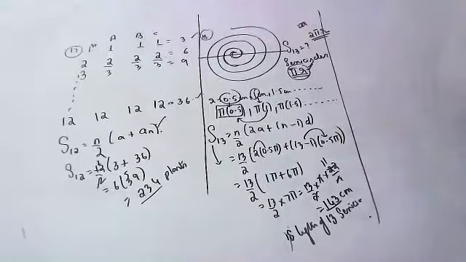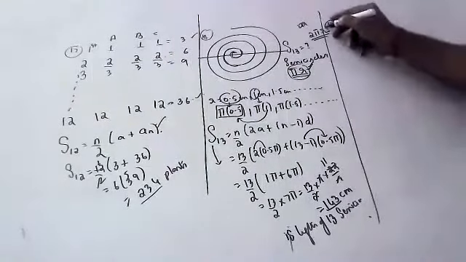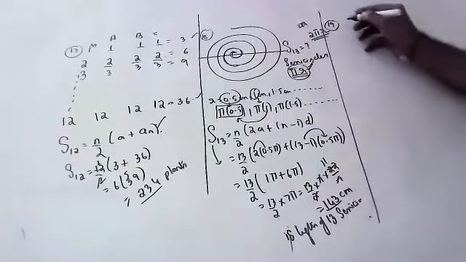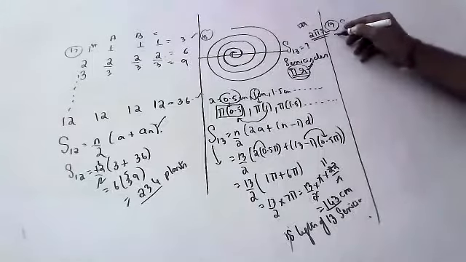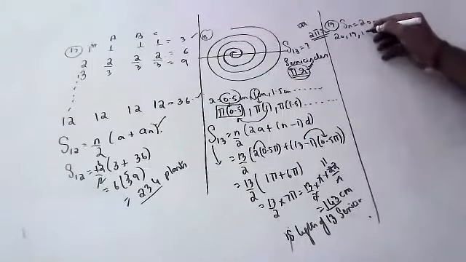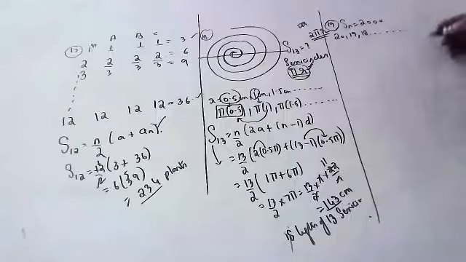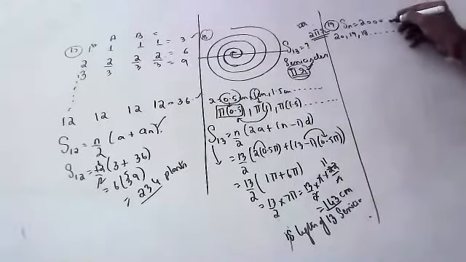Next. Kashish, can you read the 19th question? Yes, sir. 200 logs are stacked in the following manner: 20 logs in the bottom row, 19 in the next row, 18 in the next row next to it, and so on. In how many rows are 200 logs placed and how many logs are in the top row?